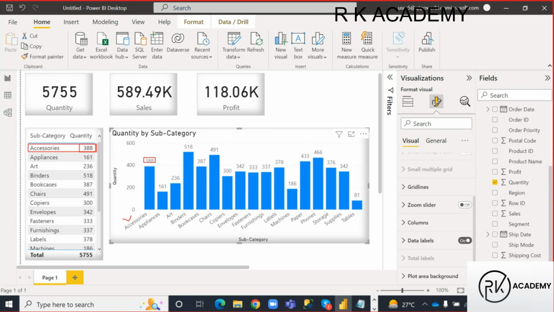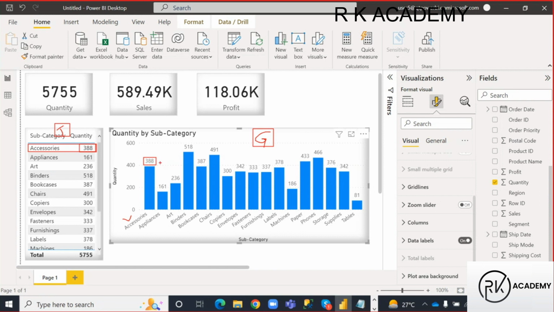Quantities are 388, right? It is a table visual. It is a graph visual, guys. Okay, if I present the data in a table visual, that is called reporting software. If I present the data in graphs, that is a data visualization software.